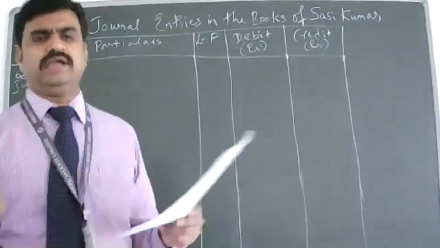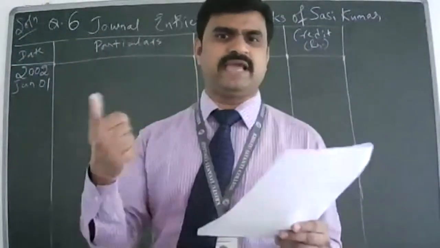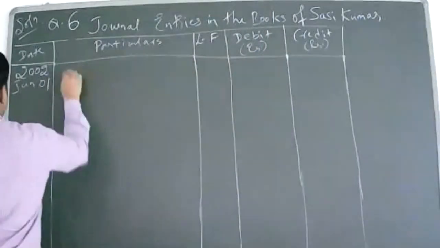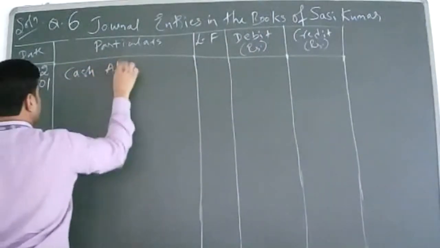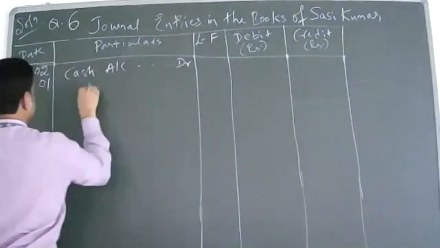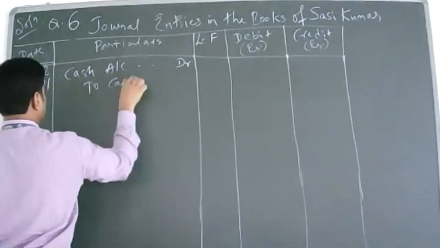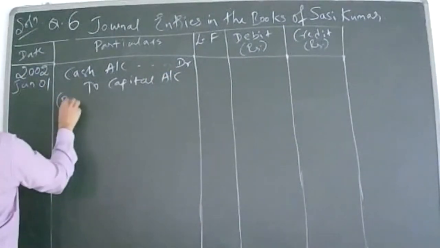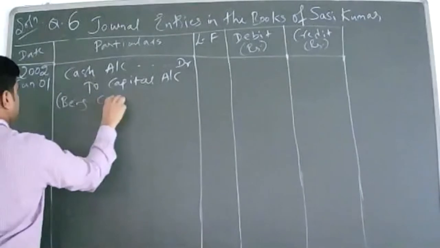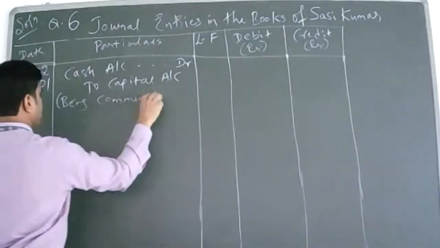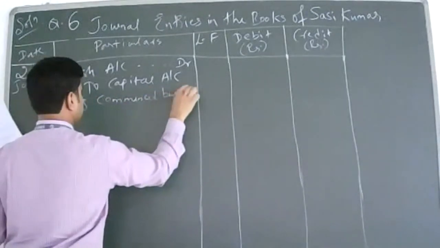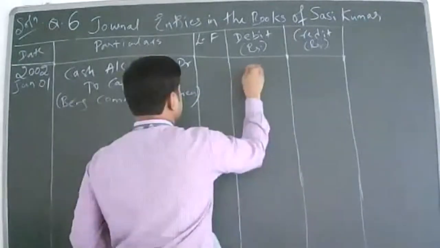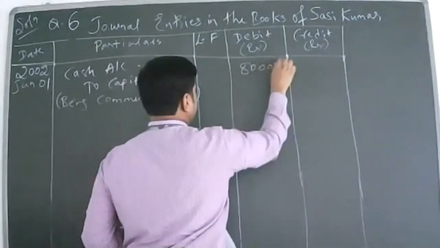So, capital account and cash account. Cash is coming in, so debit cash, what comes in, and credit the giver. Cash account debit to capital account. What is the narration? Being commenced business. How much is the amount? 8 lakh.